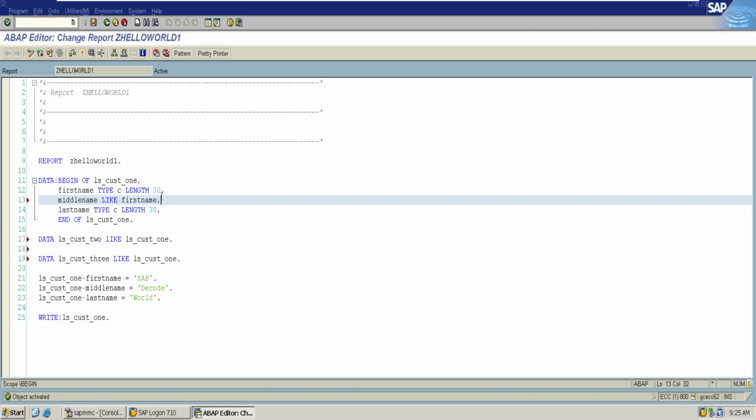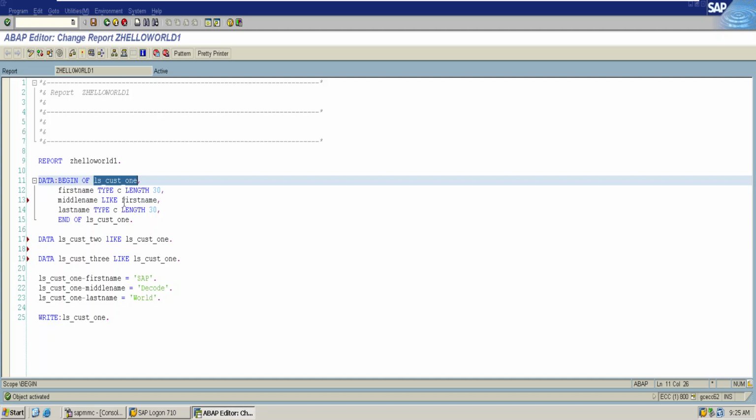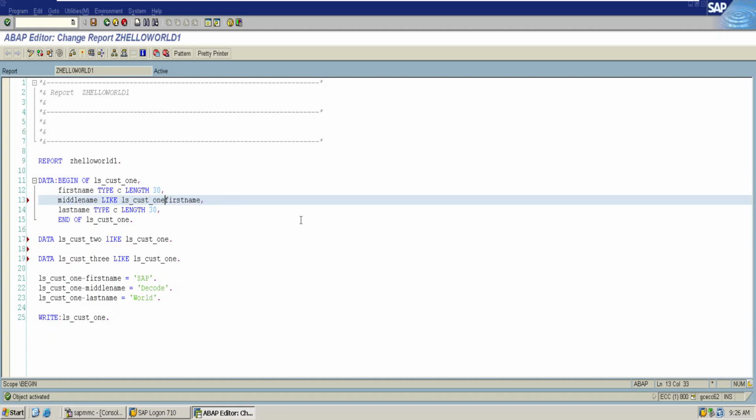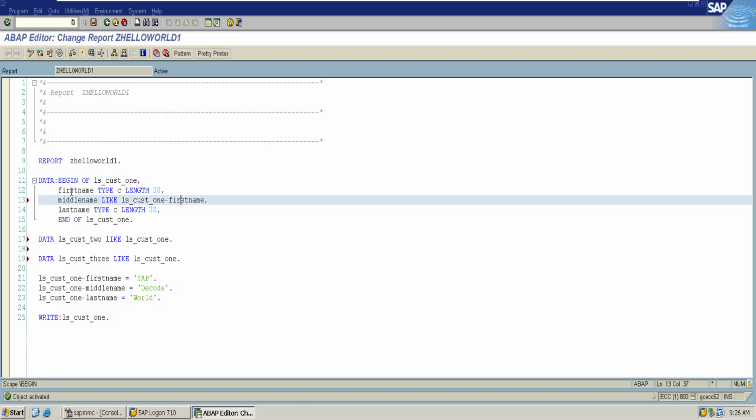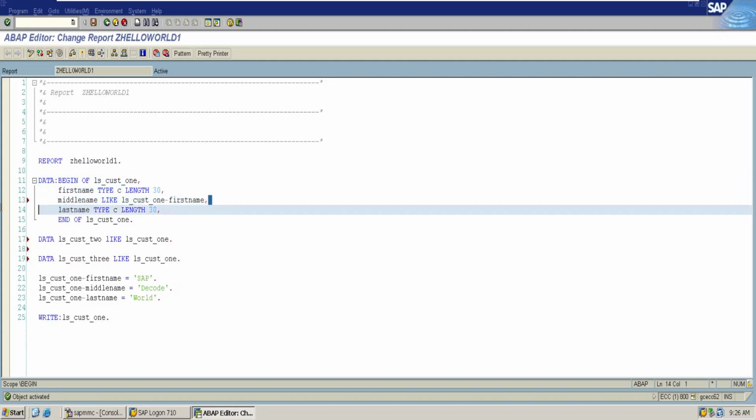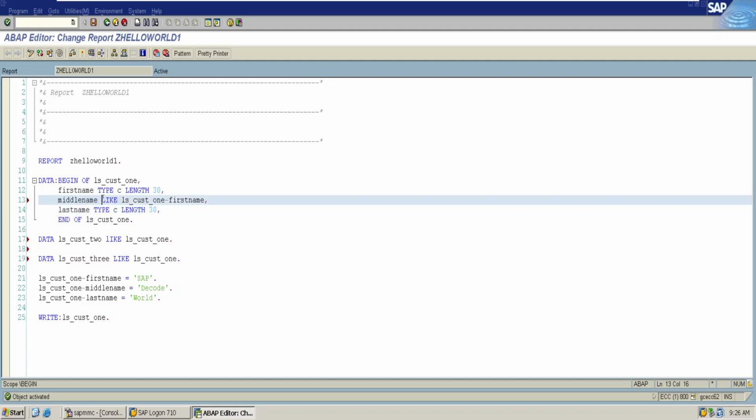We need to mention that this attribute belongs to ls_customer1-first_name. So create my attribute middle name like the attribute of ls_customer1, inside that consider the attribute first name. In this way we can create middle name by using first name.